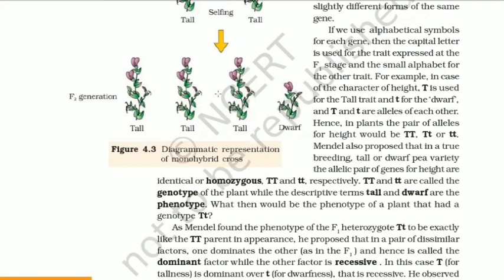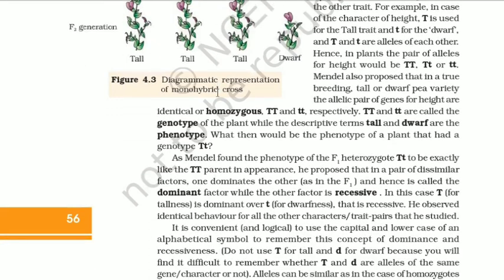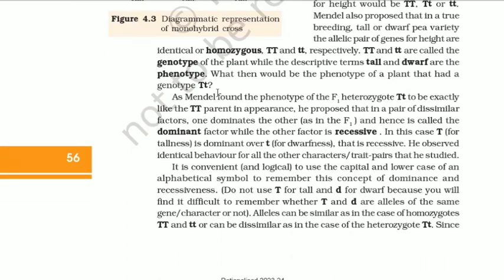If we use alphabetical symbols for each gene, then the capital letter is used for the trait expressed at the F1 stage and the small letter for the other trait. For example, in case of the character of height, capital T is used for the tall trait and small t for the dwarf. And capital T and small t are alleles of each other. Hence, in plants, the pair of alleles for height would be capital T capital T, capital T small t, or small t small t. Mendel also proposed that in a true breeding tall or dwarf pea variety, the allelic pair of genes for height are identical, or homozygous, capital T capital T and small t small t, respectively.